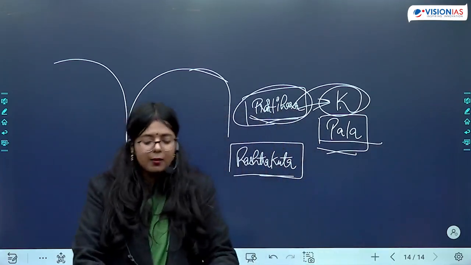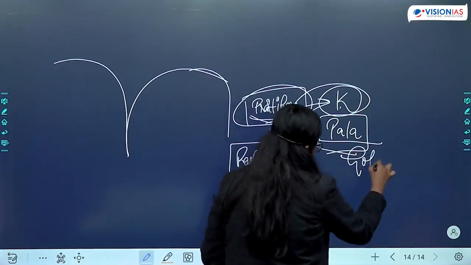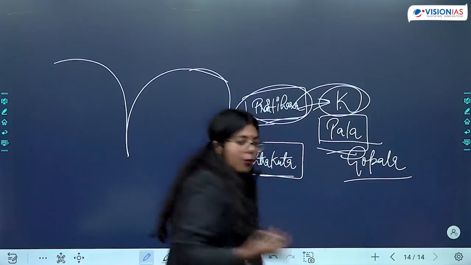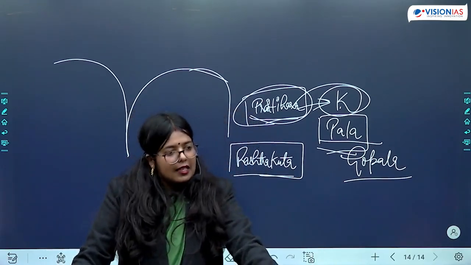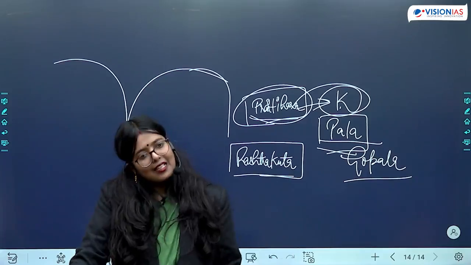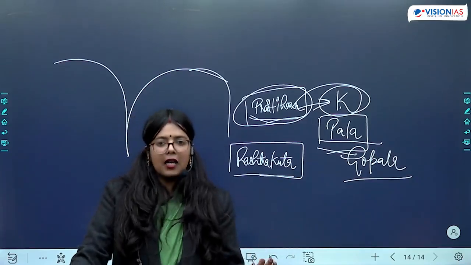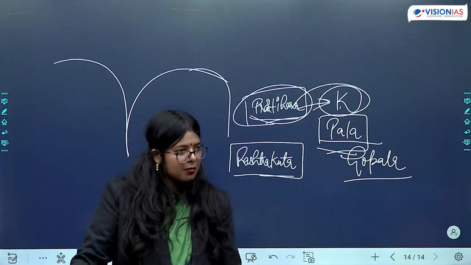So when we are talking about Palas, there is this important name of Gopal. Why is Gopal important culturally? He established Odantapuri Mahavihar. That is why Gopal becomes important. If you don't know about it, please keep writing it down simultaneously.